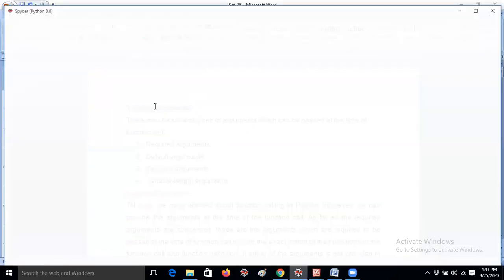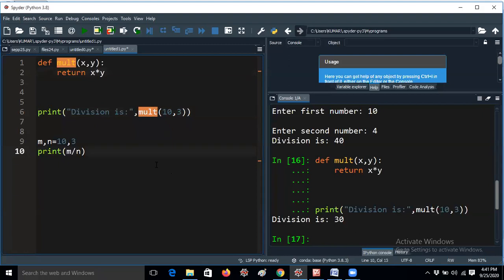In C language and Java also, I would like to tell you one point. The formal arguments always should be variables only in C language and Java. Once again, I am repeating: here you can take variables, meaning m and n. Constants means values, so you can take constants also.